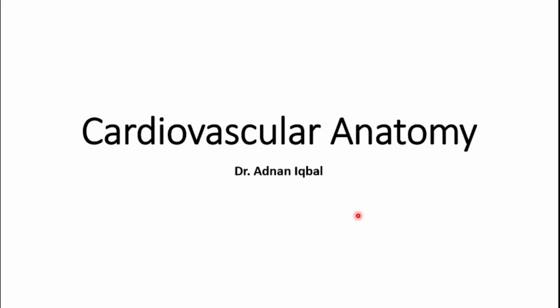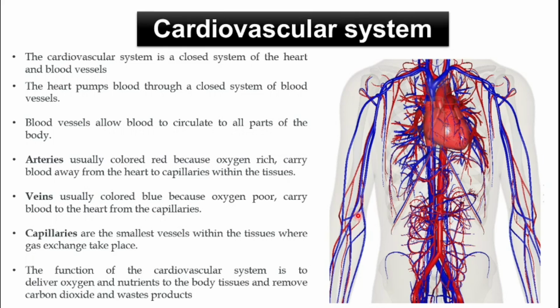And today, in this video, we are going to start a new topic, which is the cardiovascular anatomy. So, before we start to talk about the cardiovascular anatomy, let's discuss what is the cardiovascular system. Now, you can see the word cardiovascular is made by two words. Cardio means the heart, and vascular means the blood vessels. So the cardiovascular system is the system of the heart and the blood vessels.